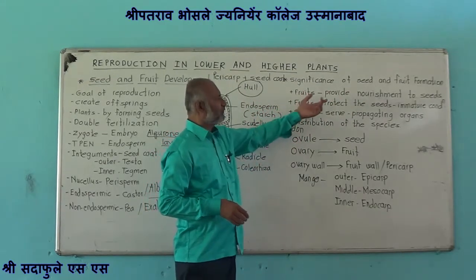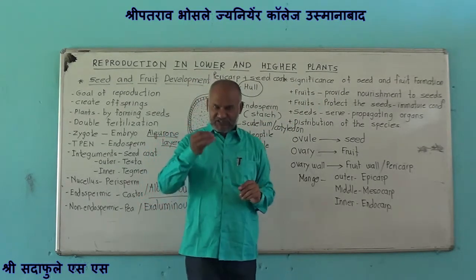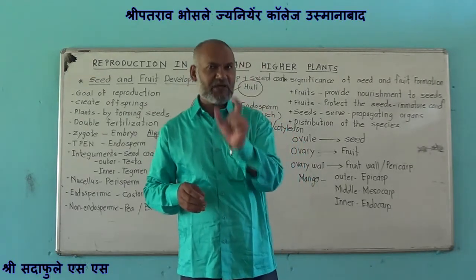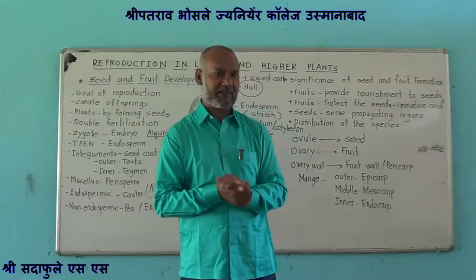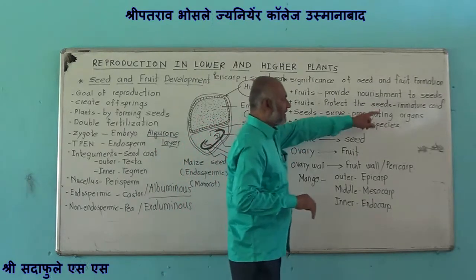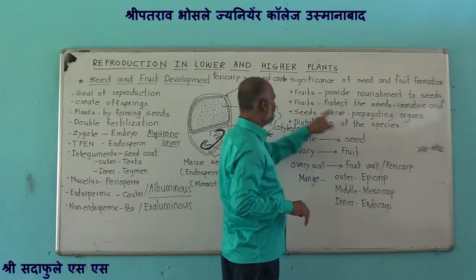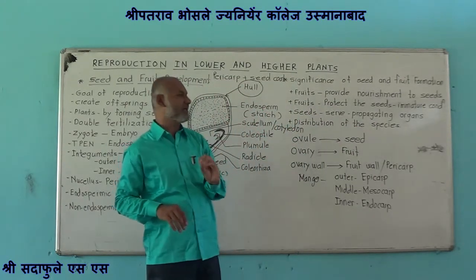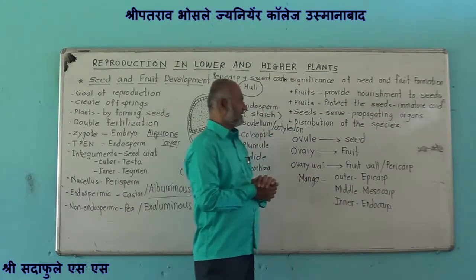Then, when the seeds are formed, they are immature. To become mature, they require some period, and during this period fruits provide protection to the seeds in the immature condition.